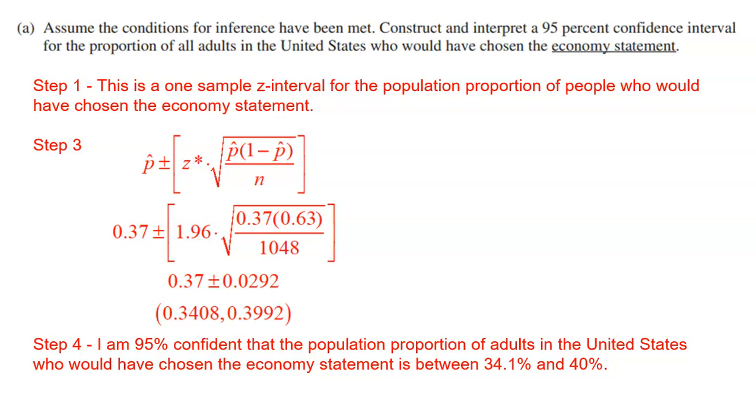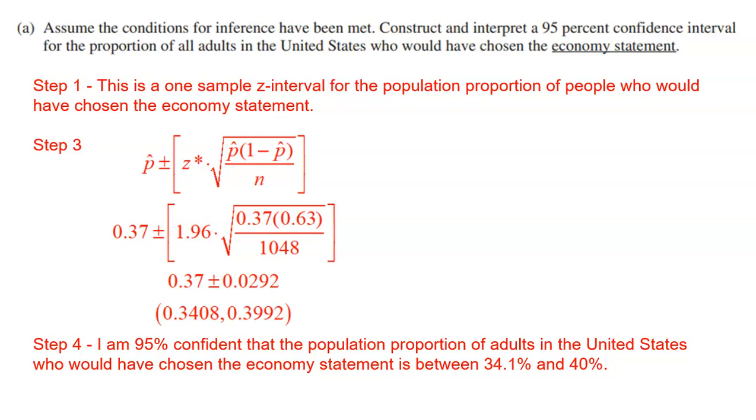Now, step 2 is the conditions, which we no longer have to check because it says they're all met. But I'm going to talk about them real quick anyway. It has to be a random sample to avoid bias. The sample size has to be under 10% of the entire population to assume independence. And we have to have enough successes and enough failures in order to use a normal model for our sampling distribution. Of course, those are all true.